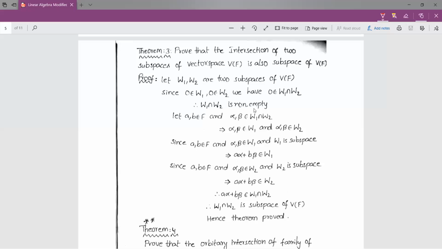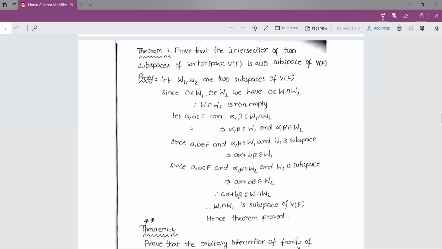After that, in order to prove a subspace by theorem 2, since theorem 2 is an if and only if condition theorem, in order to say W is a subspace, we have to prove that for any two elements a, b in F and alpha, beta belongs to W, we have to prove that a alpha plus b beta belongs to W. If we prove that condition, then we say that W is a subspace of V. In the same way, now we have to prove W1 intersection W2 is a subspace.